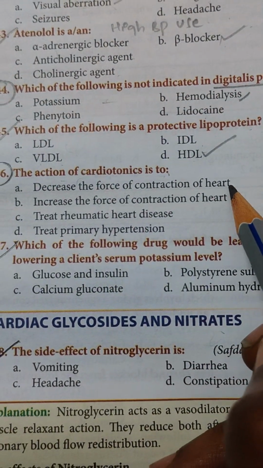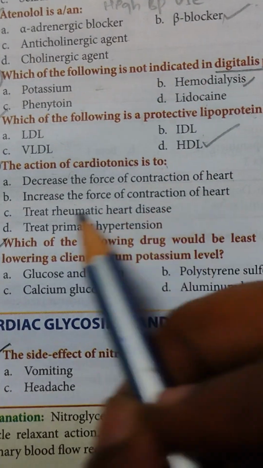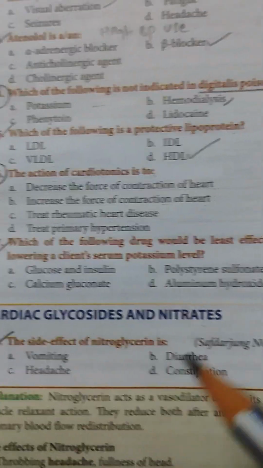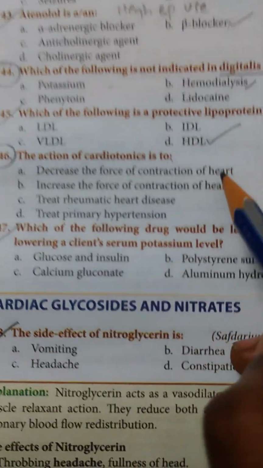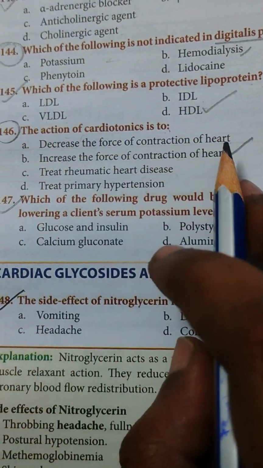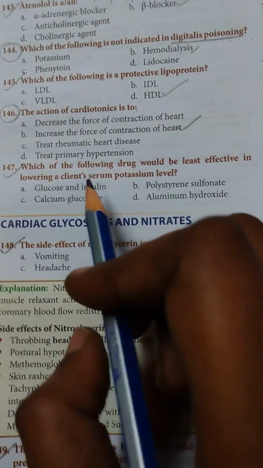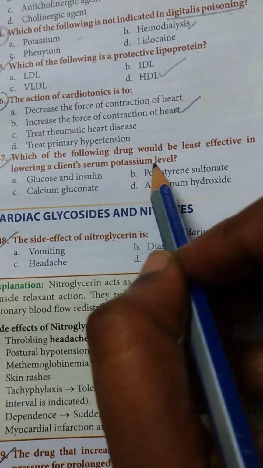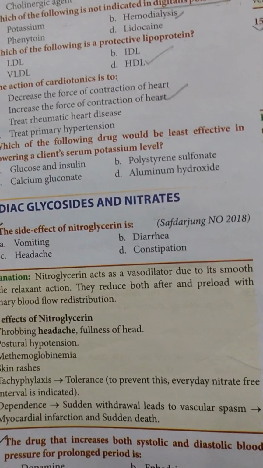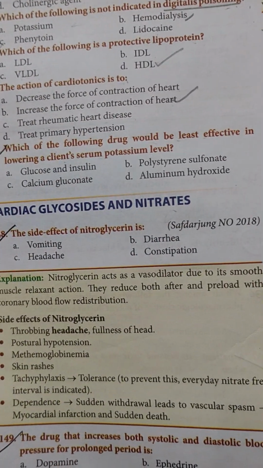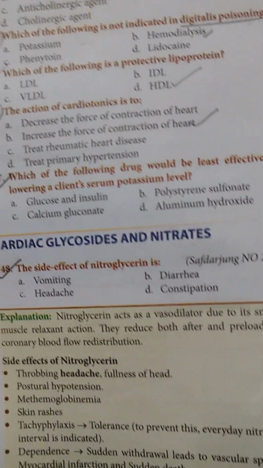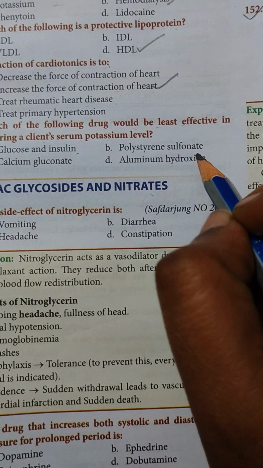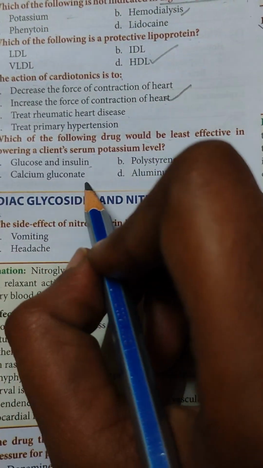Then next question, the action of cardiotonics is to decrease the force of contraction of heart, increase the force of contraction of heart, treat rheumatic heart disease, treat primary hypertension. So this is also a general question. The answer is B, increase the force of contraction of heart. Then last question. Which of the following drugs would be the least effective in lowering a client's serum potassium level? Glucose and insulin, polystyrene sulfonate, calcium gluconate, aluminum hydroxide.